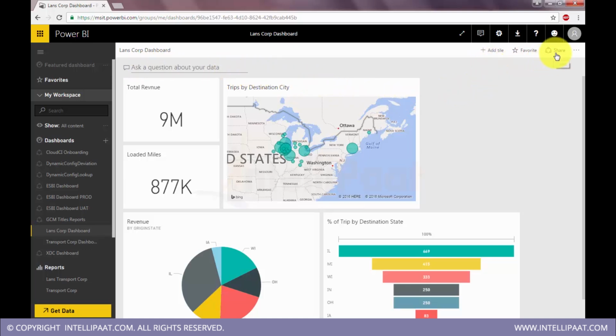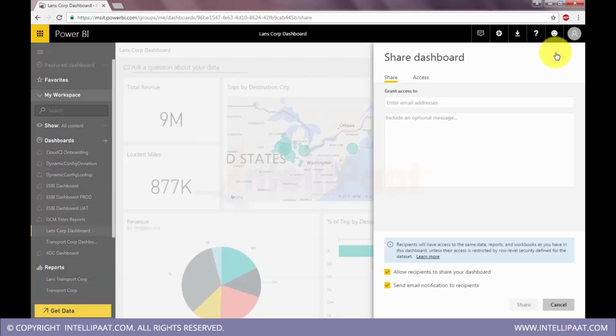Yeah, you see, here we have this share option at a dashboard level. This is what I wanted to show you. If you click on this, it will give you a panel here. If anybody with a cloud subscription, you add that email address here, you can grant access.